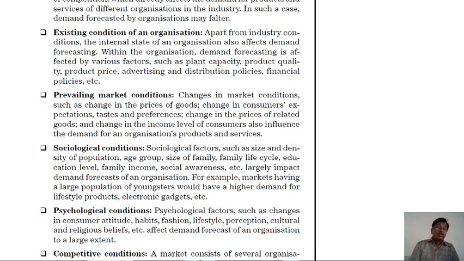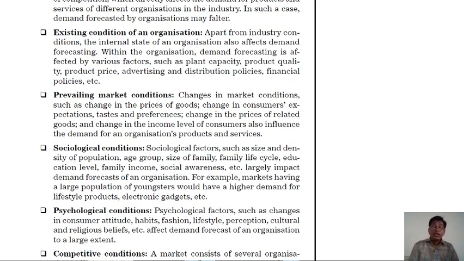Next one, the sociological condition. Sociological factors such as size and density of population, age group, size of family, family life cycle, education level, family income, social awareness, etc. largely impact the demand forecast of an organization.